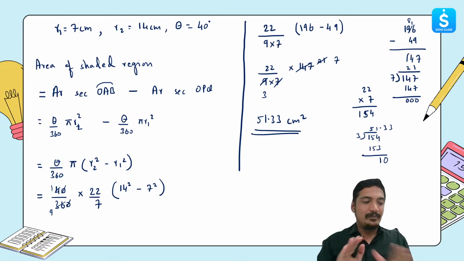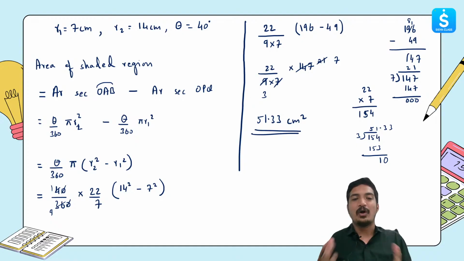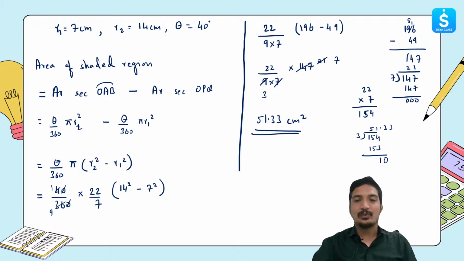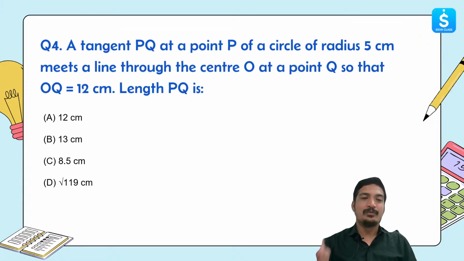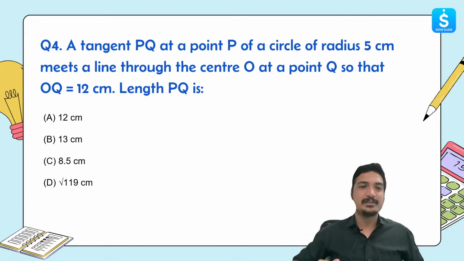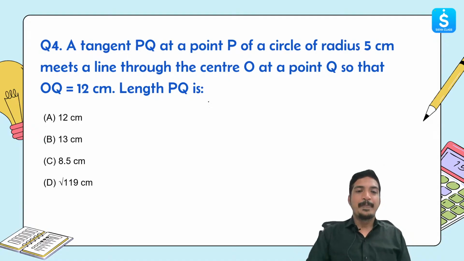I believe that you have understood how to use this formula and how to create shortcuts to make sure that you answer the questions really fast. I believe everything is clear so far. There are 2 questions that I want you to solve. The first question is given to you as homework, or else let's do this. We still have 2-3 minutes, so I'll help you understand how to solve this.